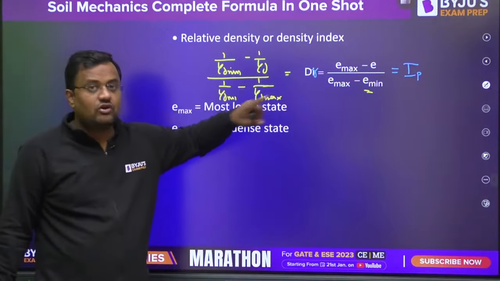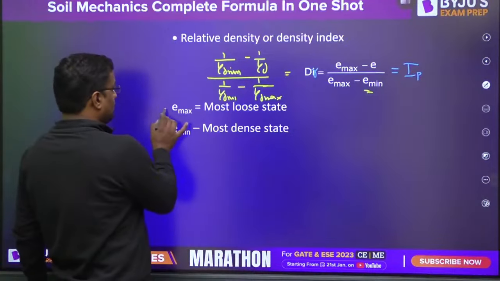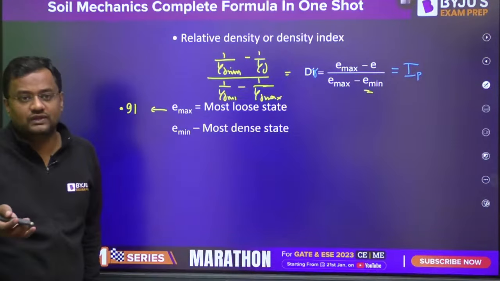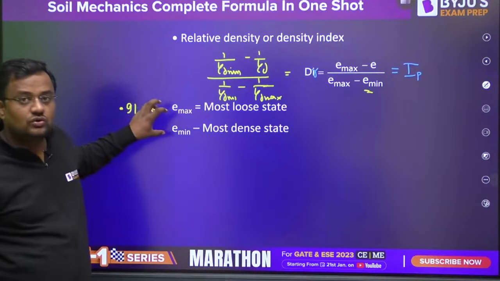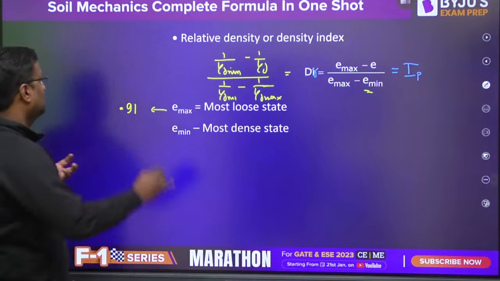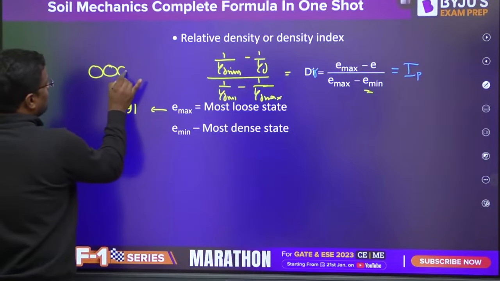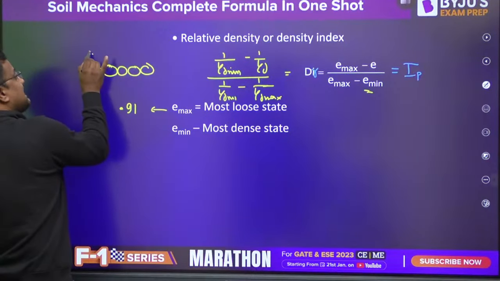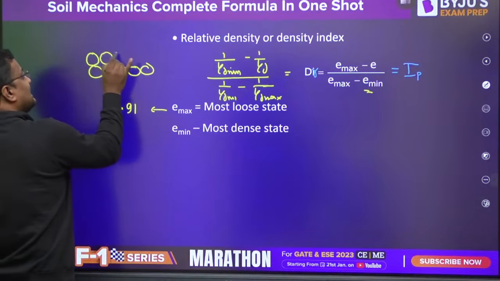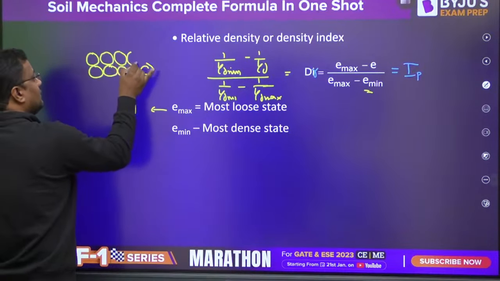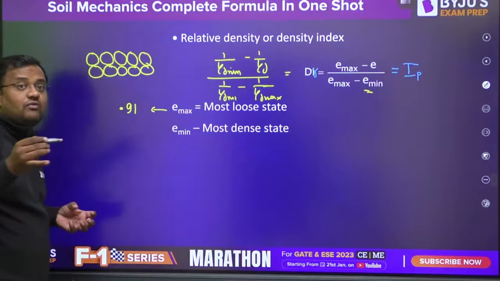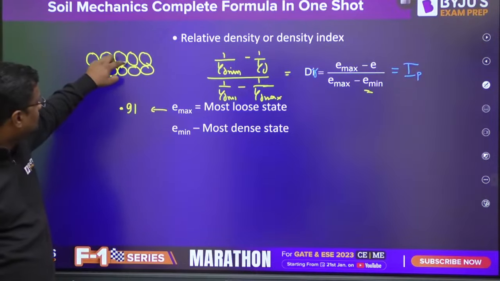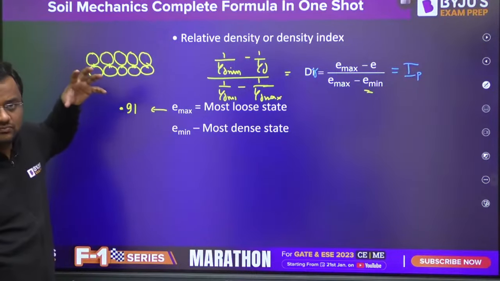So Emax is the maximum void ratio, and theoretically the maximum void ratio is given as 0.91. I have proved this value many times, but I am not going into the proof here. Maximum void ratio is when it is a cubical array. Okay, cubical array. It's quite logical. Maximum void will be when you put the next line of solid particles exactly above, so you are touching at a single contact point. That means voids will be maximum.